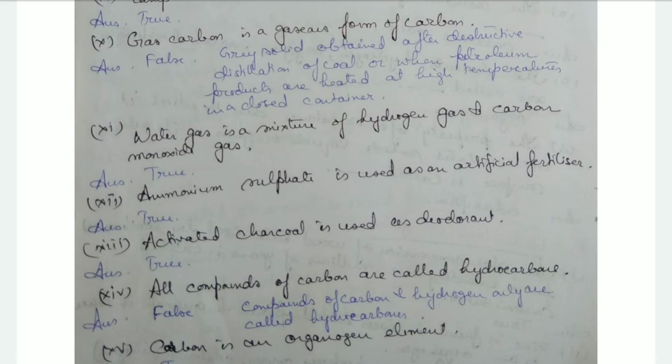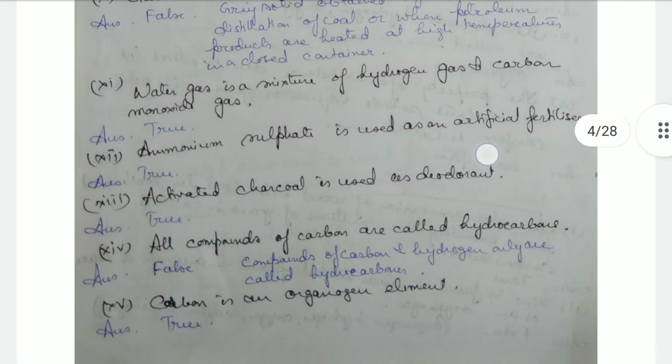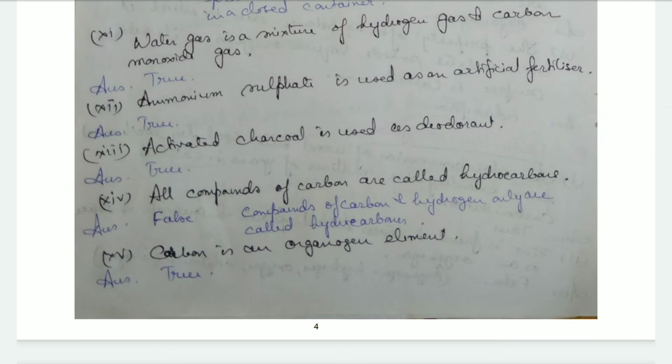Activated charcoal is used as deodorant. That's true, because it can absorb some gases on its outer surface, and it can absorb this odor. That's why it is used as a deodorant. Then, all compounds of carbon are called hydrocarbons. That's false, because compounds of carbon and hydrogen only are known as hydrocarbons, not all the compounds of carbon.